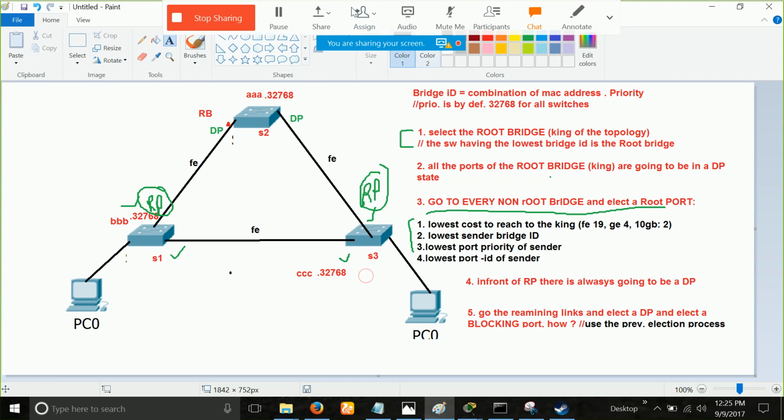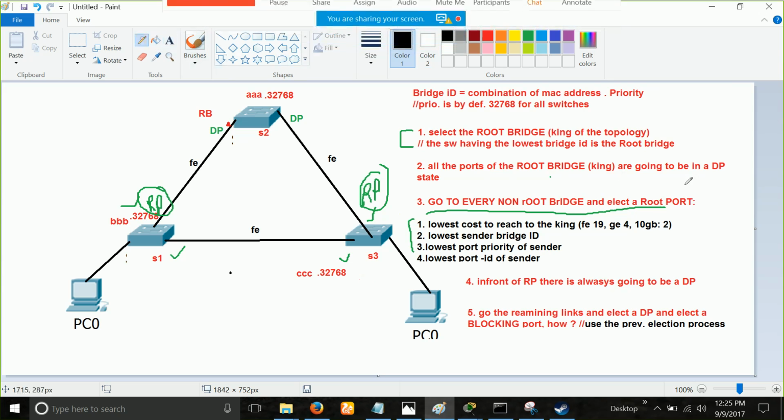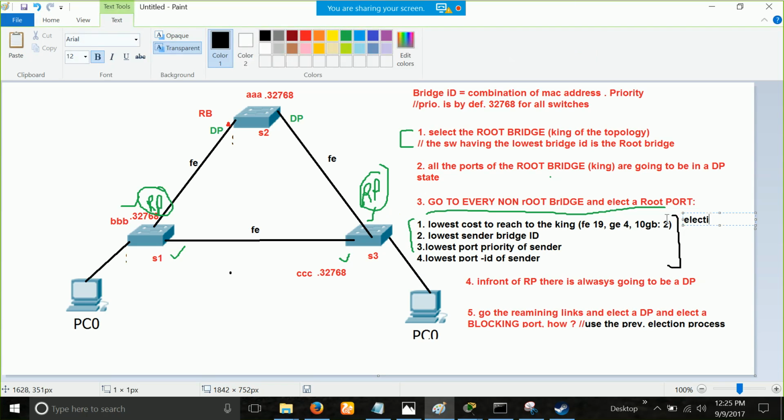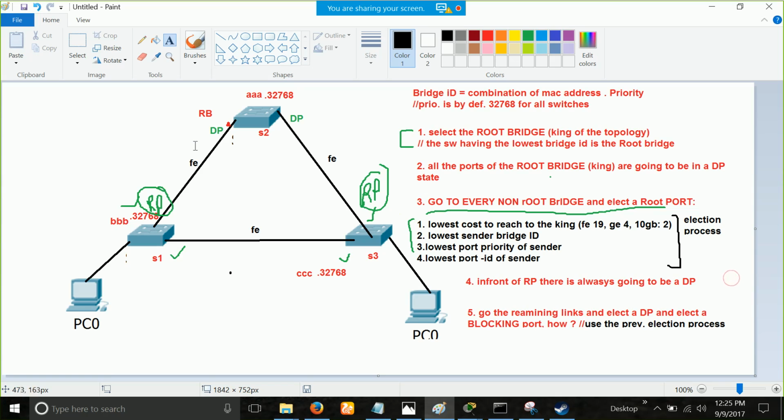This election process. This thing is known as the election process. The same election process that you did for the root port election, now again you have to do that to elect a DP and a blocking port. So this election will happen on this link, on this port and this port, and the port which wins will become the DP, the port which loses will become the blocking port.